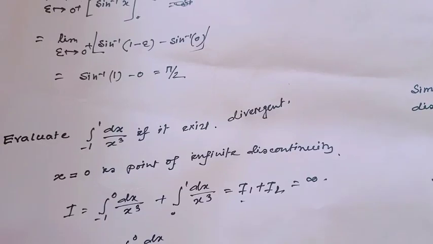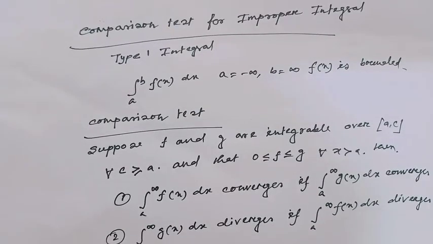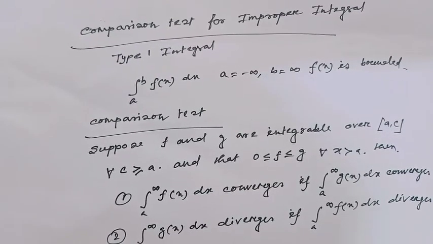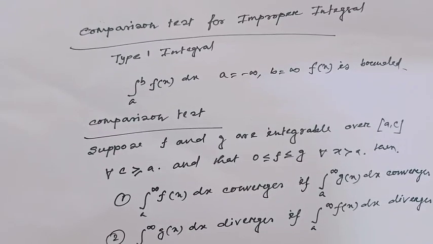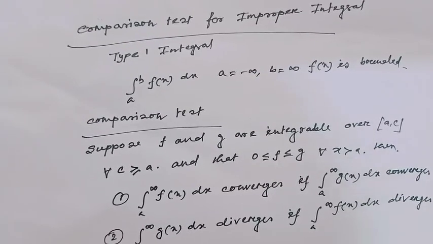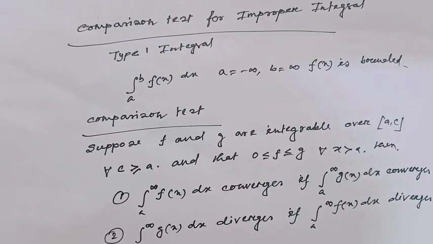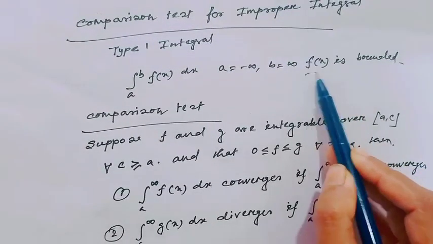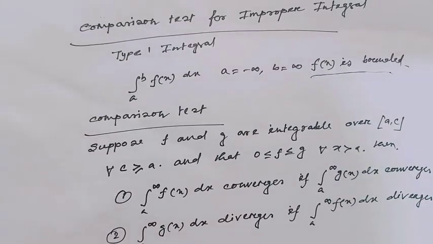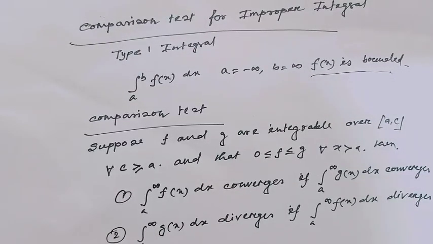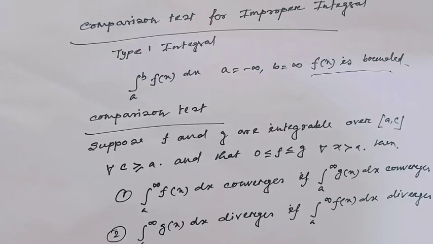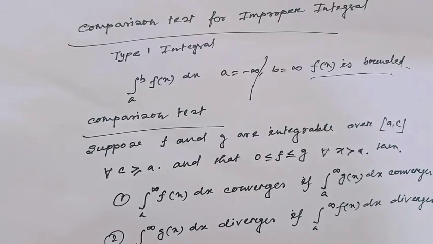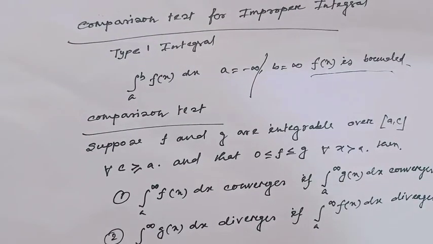Now I will see the comparison test for improper integrals. The comparison test for improper integrals is applicable for type 1 integrals, integral a to b of f(x) dx. Here, since this is a type 1 integral, that means f(x) is bounded and we consider a equal to minus infinity, or b equal to infinity, or a and b both minus infinity and infinity.